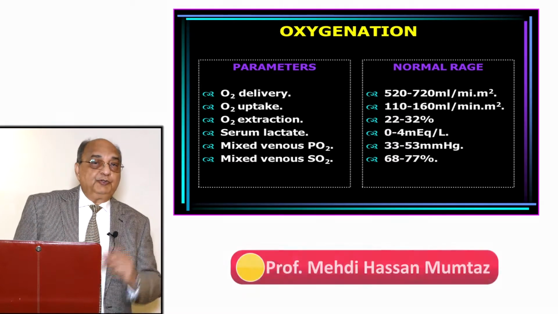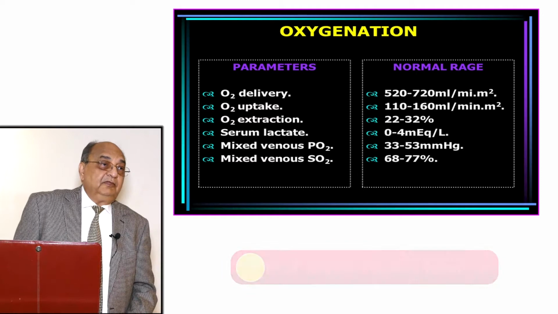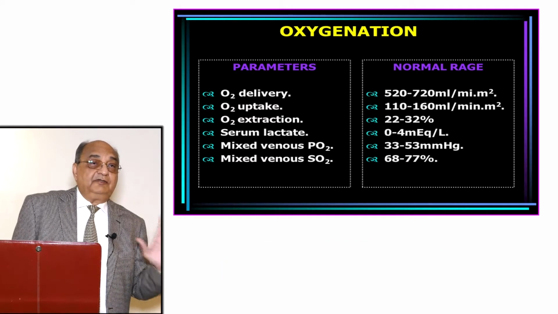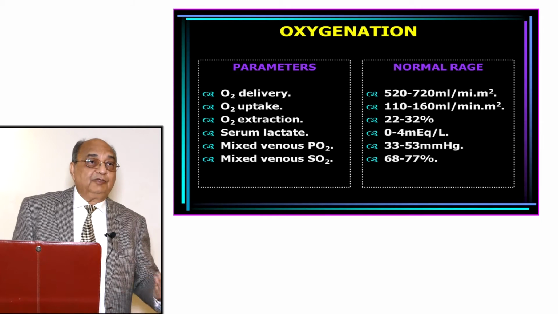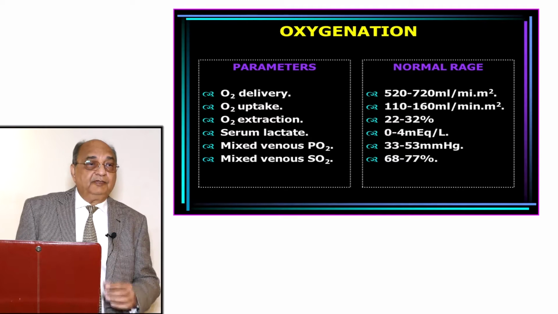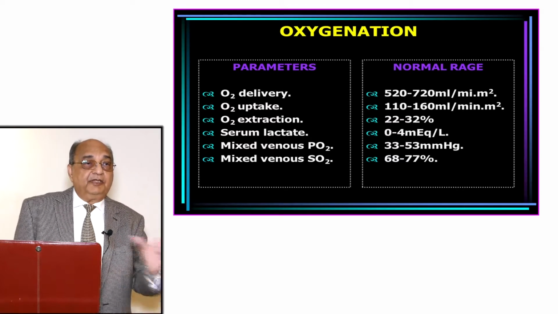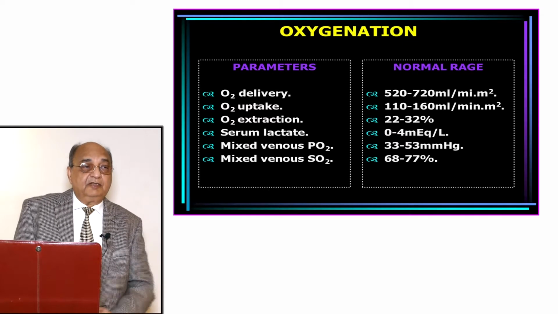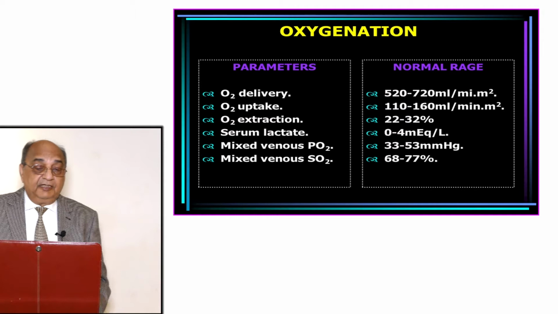Now, before you look at the abnormal thing, you must know the normal value. It applies to every parameter. If you look at the CBC, you should know the normal thing, then only can you diagnose the abnormal thing. Same way with ABGs, same with the oxygenation status also. You should know the normal first, then you compare it with your present result, and then you know what the abnormality is and how grave the abnormality is.